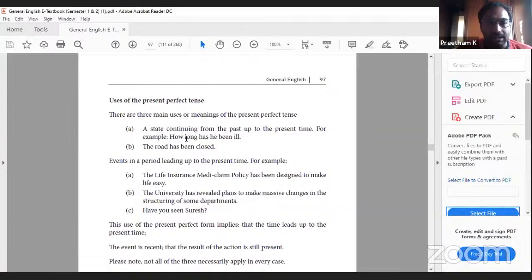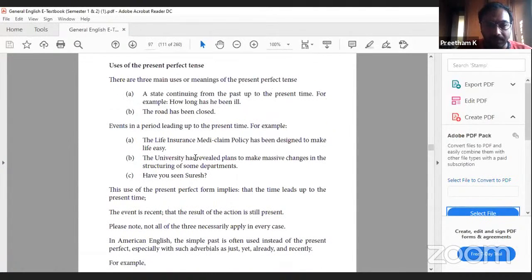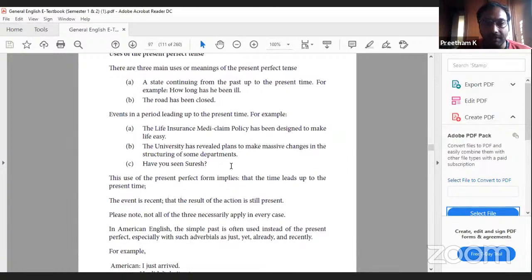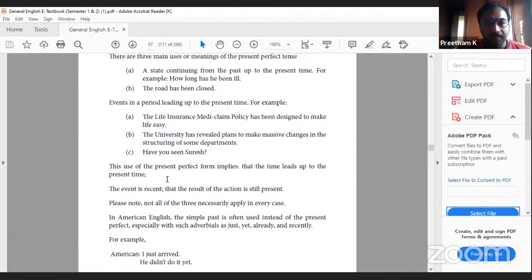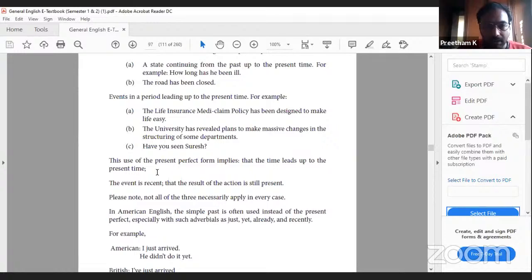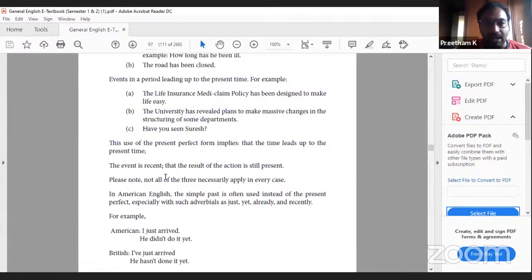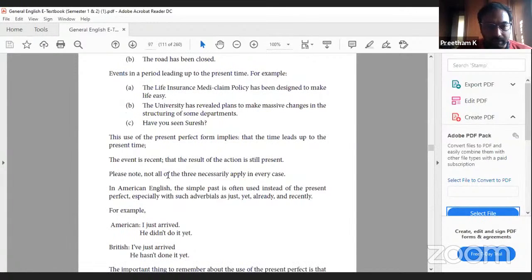Uses of present perfect tenses. There are three main uses or meanings of the present perfect tenses. A state continuing from the past up to the present time. For example, how long has he been ill? The road has been closed. Events in a period leading up to the present time. The life insurance mediclaim policy has been designed to make life easy. The university has revealed plans to make massive changes in the structuring of some departments. Have you seen Suresh? This use of the present perfect forms implies that the time leads up to the present time. The event is recent and the result of the action is still present. Please note, not all of the three necessarily apply in every case.